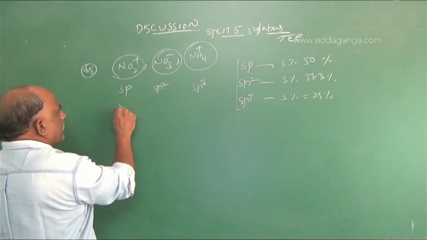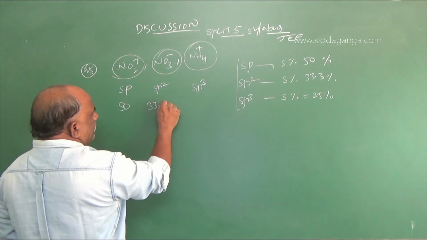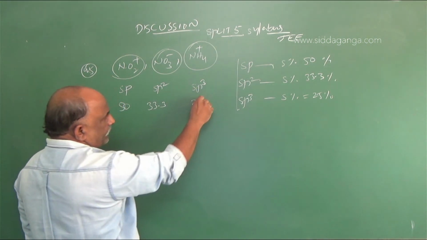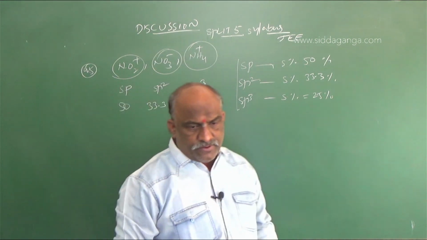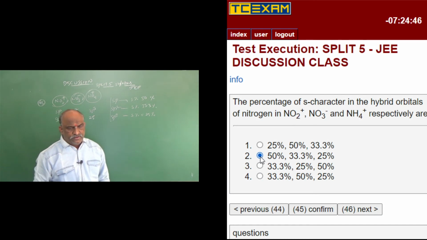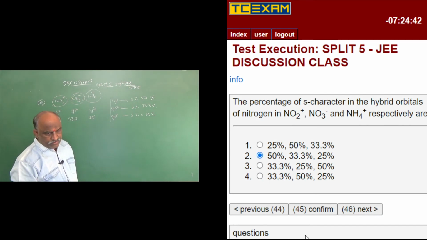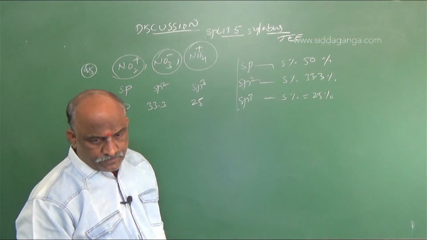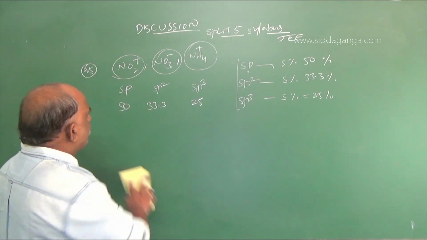So here 50, 33.3 and 25. The answer is the second option, right? So option 2 is right for this question number 45. Next, question number 46.